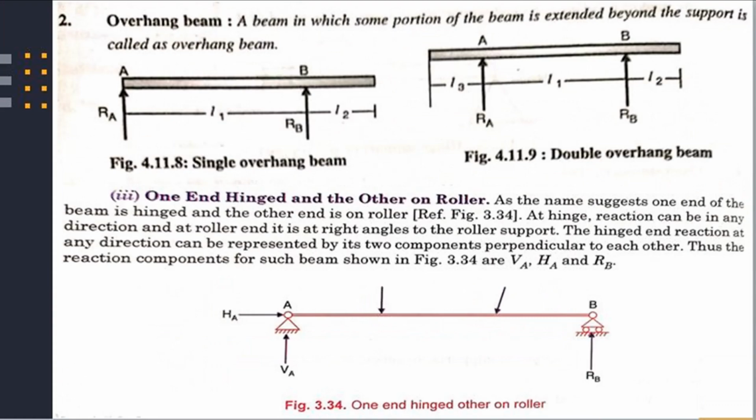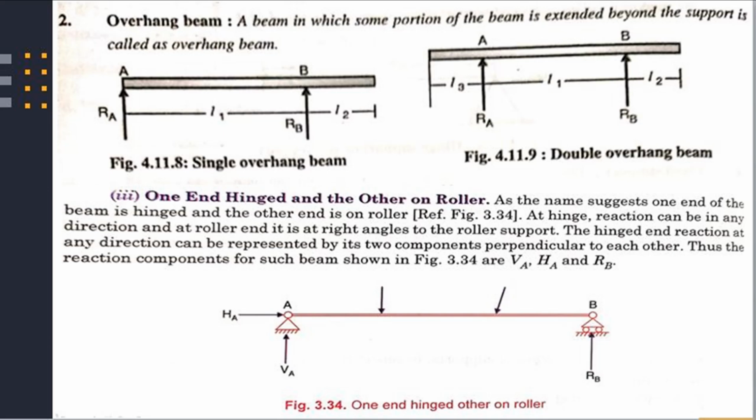Then the next one is the overhanging beam or overhang beam. A beam in which some portion of the beam is extended beyond the support is called an overhang beam. Or in other words, if a beam is projecting beyond the support, it is called an overhanging beam. The overhang may be on only one side or on both sides. In figure 4.11.8, a single overhang beam is shown, and in figure 4.11.9, a double overhang beam is shown.